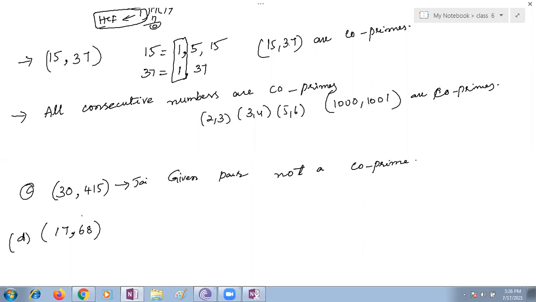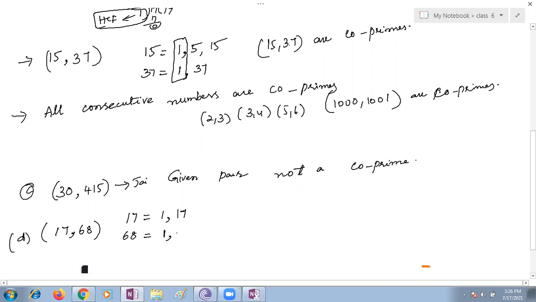Ma'am, yes. Can you give the reason, Sudisha? What are the factors of 17? 1 and 17, because 17 is a prime number. 68 has a prime factor too. Is it co-prime or not? Let me check.